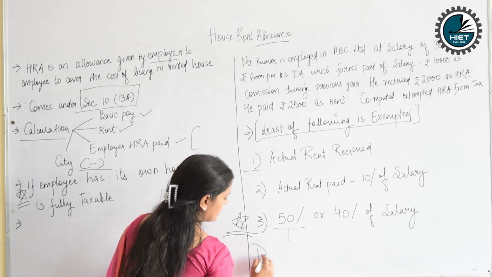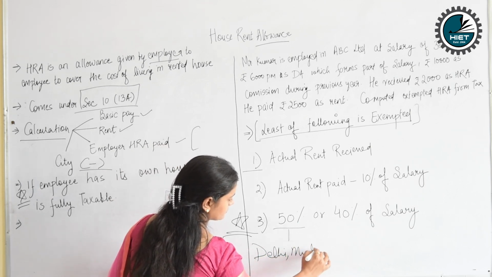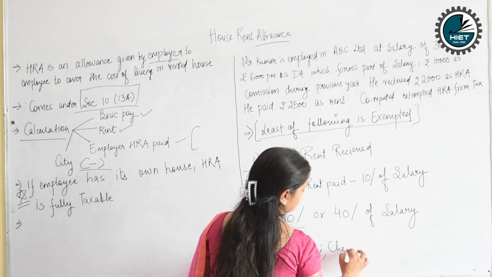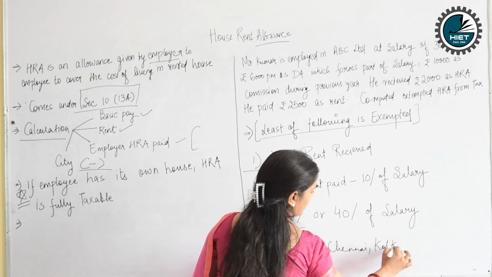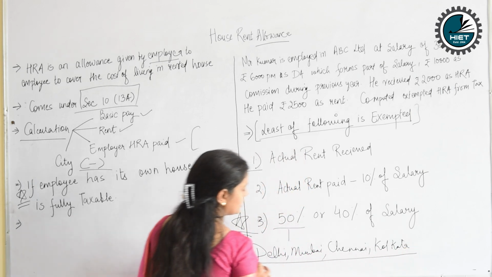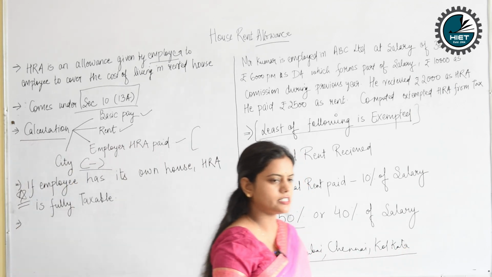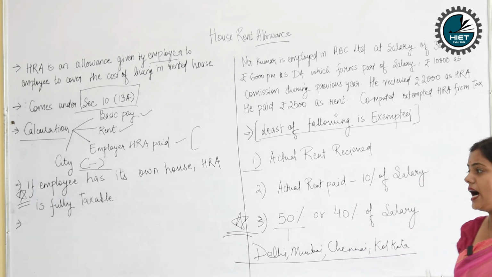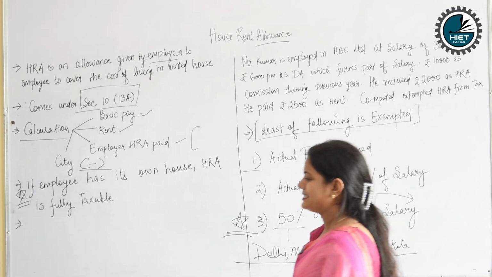I should write here Delhi, Mumbai, Chennai and Kolkata. If the employee is residing in these 4 cities, then the figure will be 50% of the salary. And if you're living in other cities, it will be 40% of your salary.